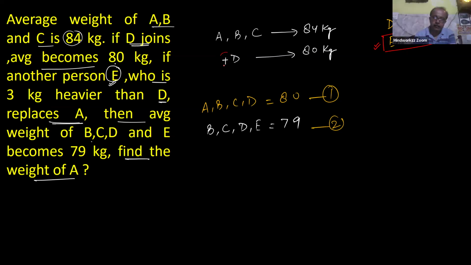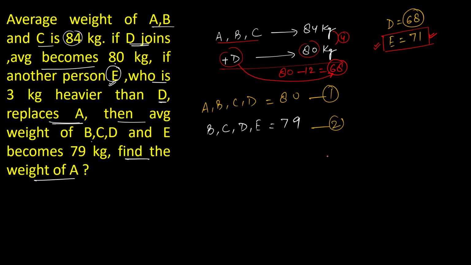Beta, after including one new person, your average is converted to 80. Take this new average value, that is 80. Now this time it decreases by 4 because of 3 members. So 3 fours are 12. Subtract this 12, and now you get 68. This is the weight of D. And if D's weight is 68 and it is clearly given that E is 3 kg heavier than D, it means E's weight is 71.